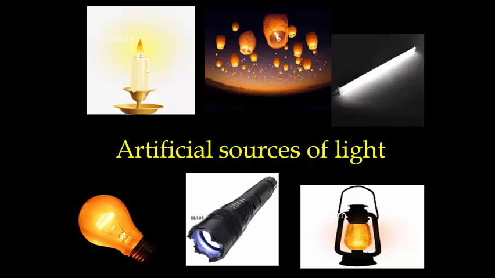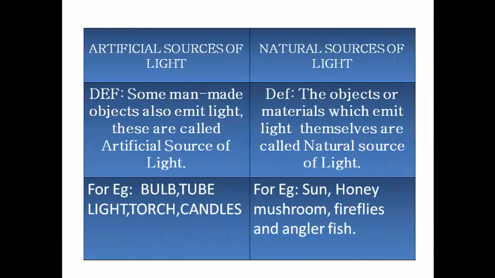Now, you can differentiate between artificial sources of light and natural sources of light. The artificial sources of light are candle, lantern, bulb, torch, etc. So we can say that some man-made objects also emit light. These are called artificial sources of light. And the objects and materials which emit light themselves are called the natural sources of